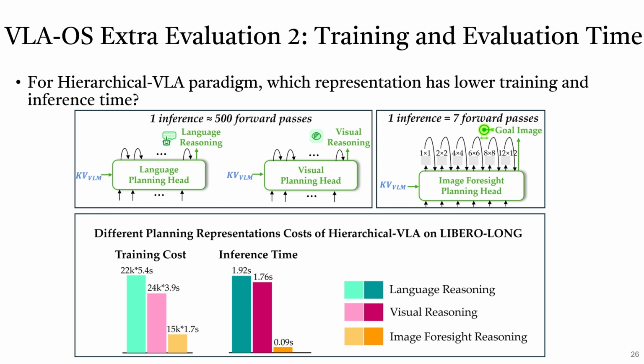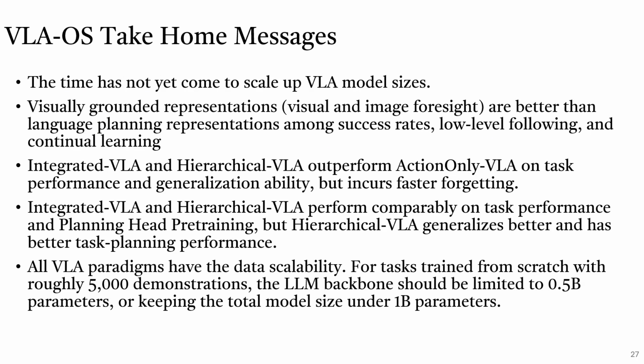We can see that because of the autoregressive nature of both language and visual planning heads, they require more time to train and inference. In summary, our results show that the time has not yet come to scale up VLA model sizes. Visually grounded representations, visual and image foresight, are better than language planning representations in success rates, low-level following,